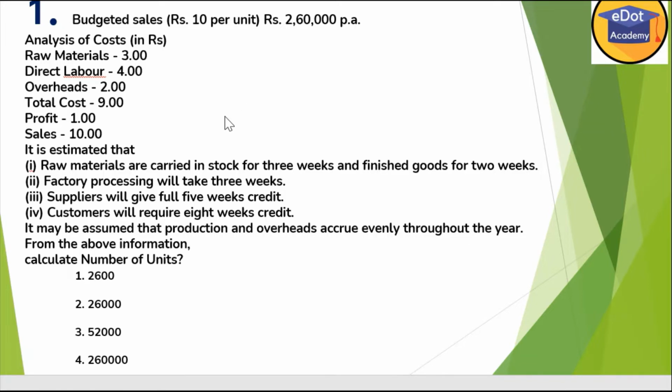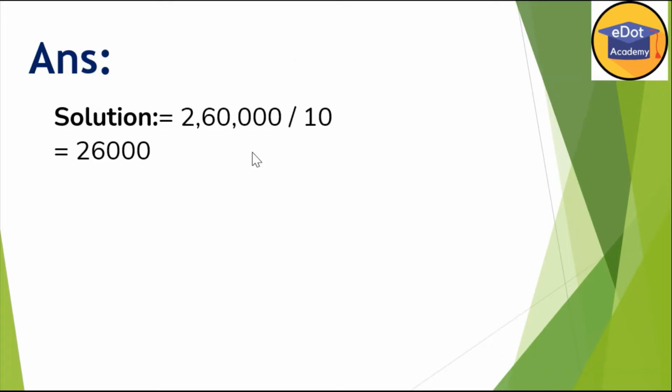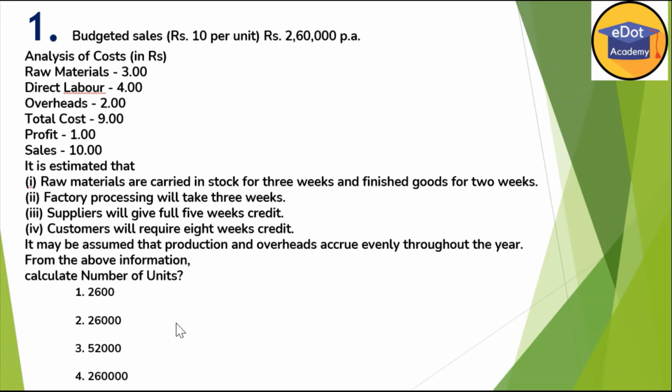Now first question is here: calculate the number of units. Now you have to see here, options are given here, but budgeted sale is 2,60,000 per annum. And what is the cost? It means what is the price of sale? Rupees 10 per unit. So naturally number of units will be 2,60,000 divided by 10. Okay, so solution is given here: 2,60,000 divided by 10. That means 26,000 is the answer. So what is the correct option here? So option 2 is correct here.